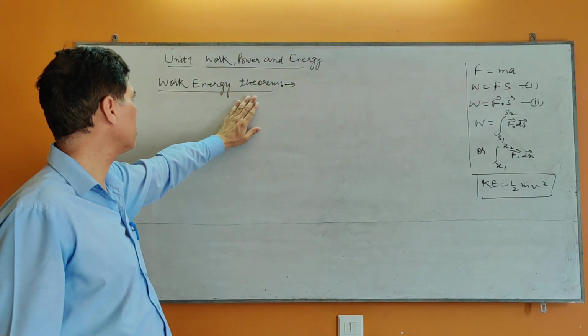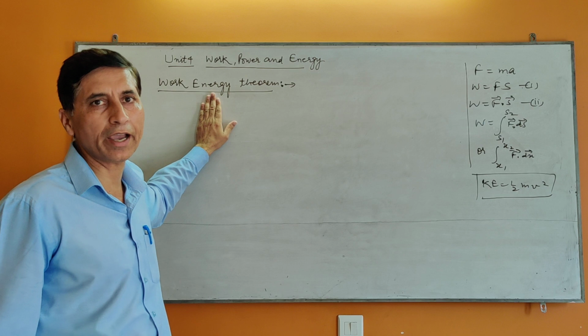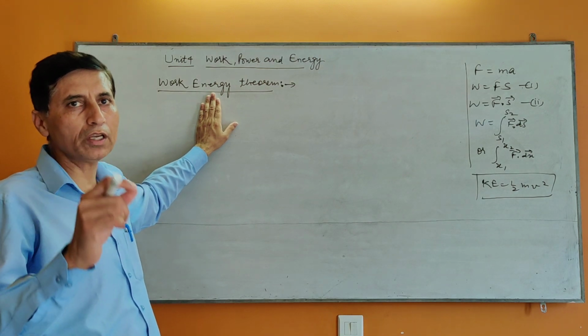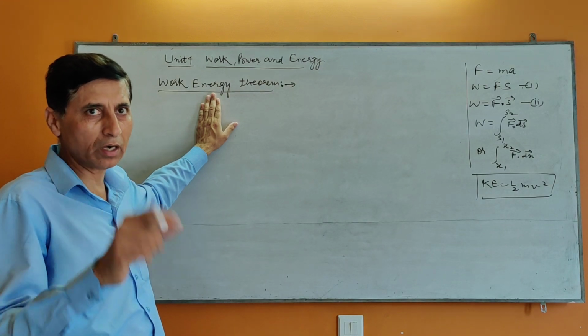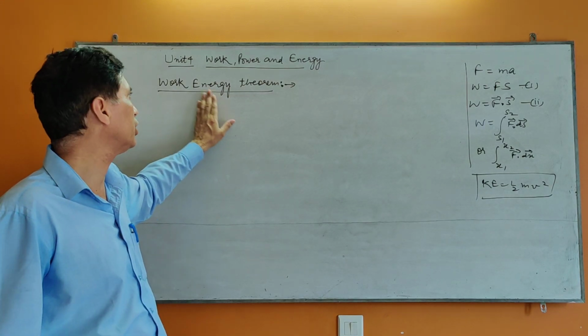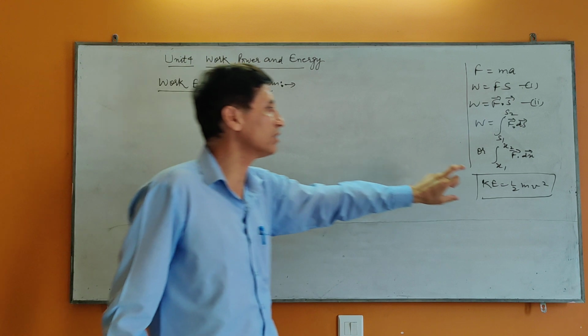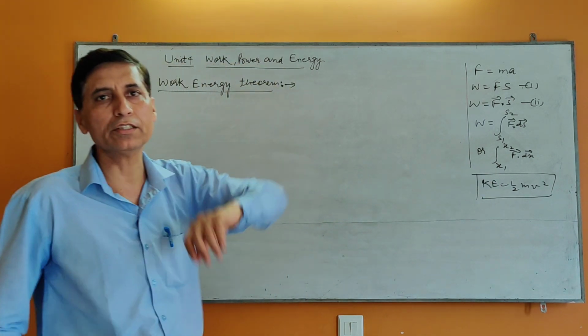This work energy theorem states that work is equal to change in kinetic energy. When the work is done on a body, to move it, to displace it, the work done on the body is equal to change in its kinetic energy. This is called work energy theorem.